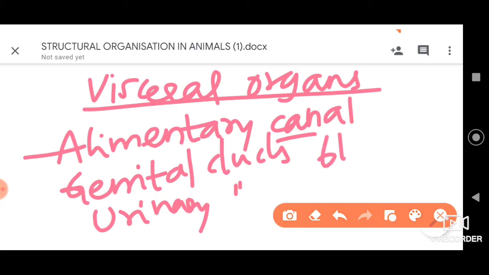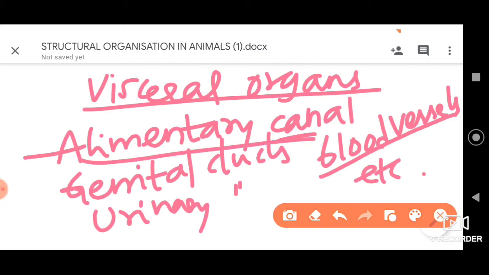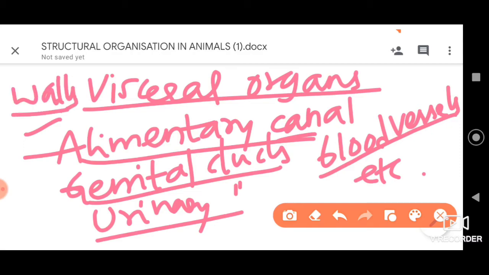To go with that, even in the blood vessels we can find this type of muscles. So these are some of the important locations: the walls of the alimentary canal, the walls of genital ducts and urinary ducts, and the walls of blood vessels.